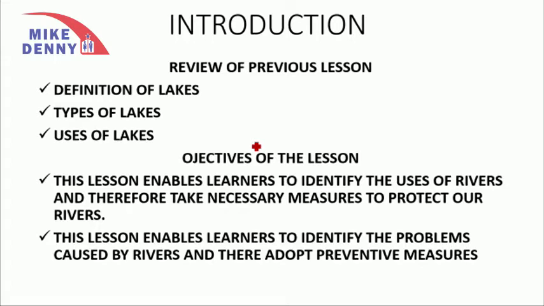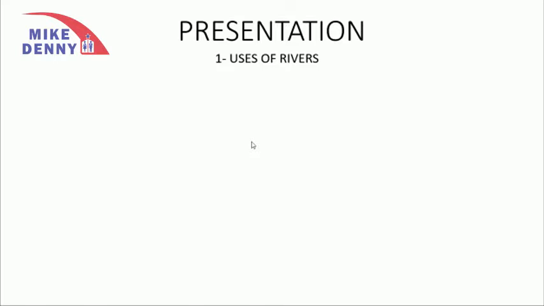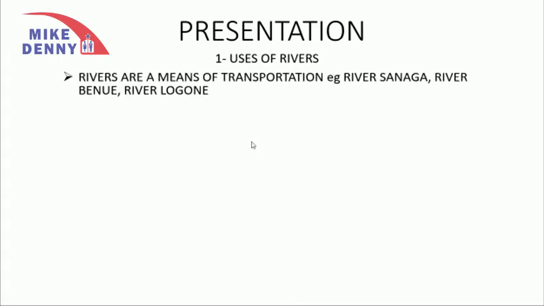Concerning the lesson of today, we are talking about the uses of rivers. Rivers are very important, and the first importance of rivers to man is that rivers are a means of transportation. You know that rivers like River Sanaga, River Benue, and River Lugun are all used as a means of transporting people and goods.